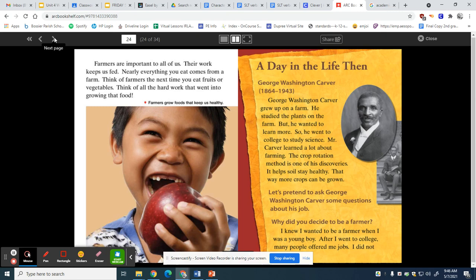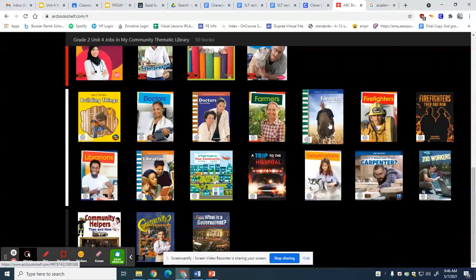There's a little bit more to this book, but like I said, you can go on the ARC bookshelf and find this book. It is right here in the white level. It's called Farmers Then and Now. You might have to have somebody help read it to you, but you can go through and see if you can find some more academic vocabulary and you can figure out what those words mean.